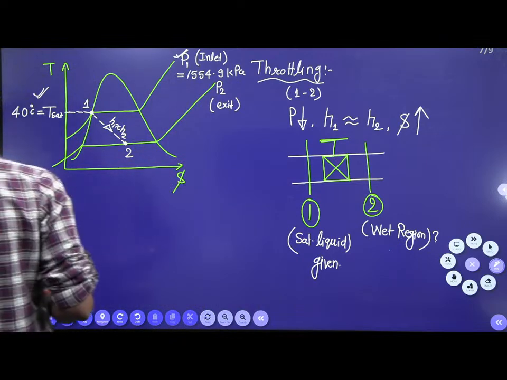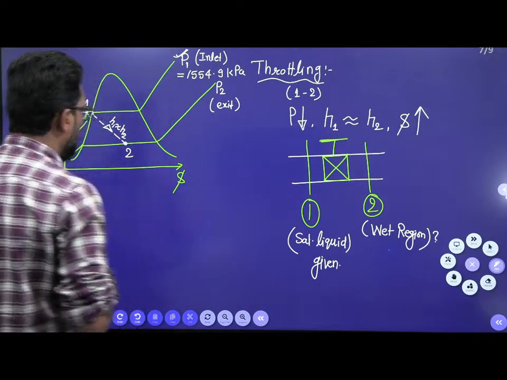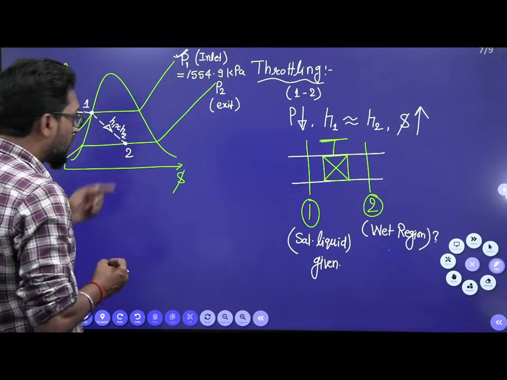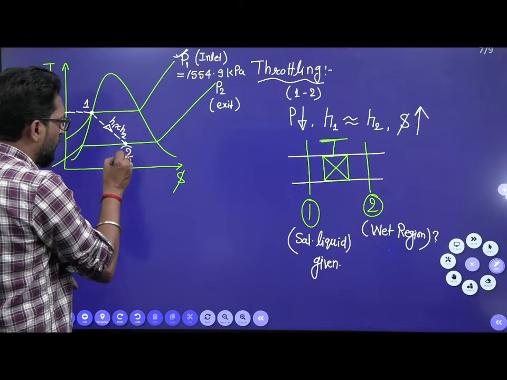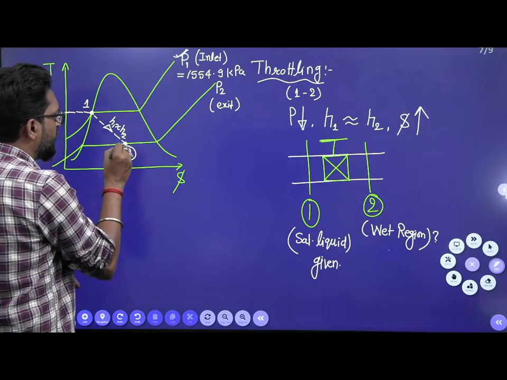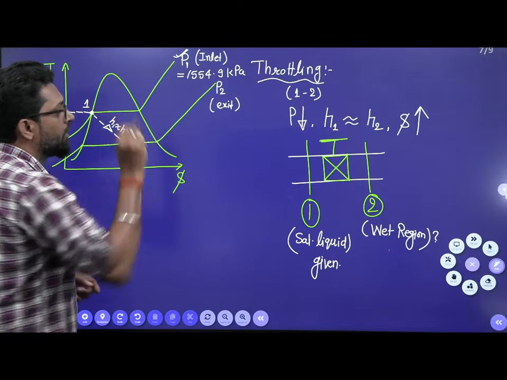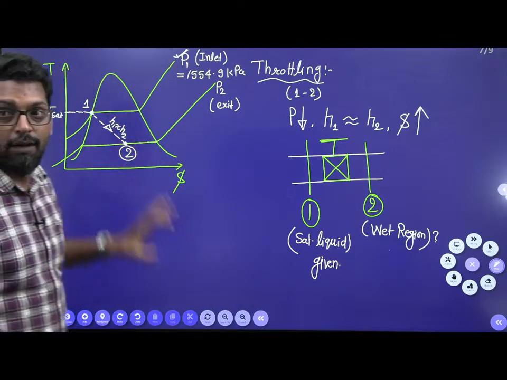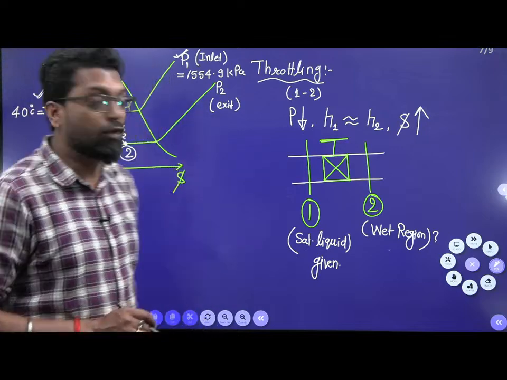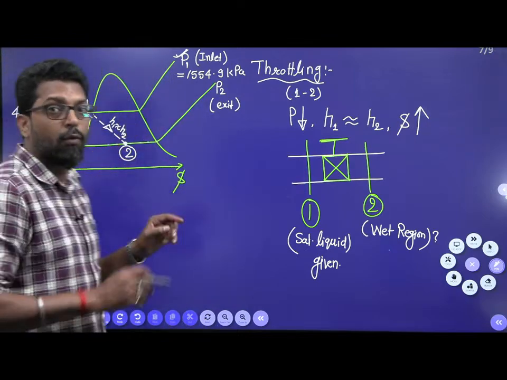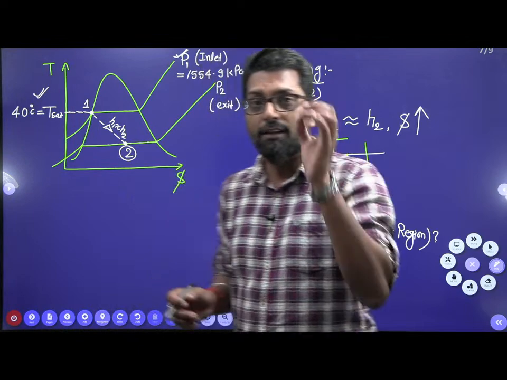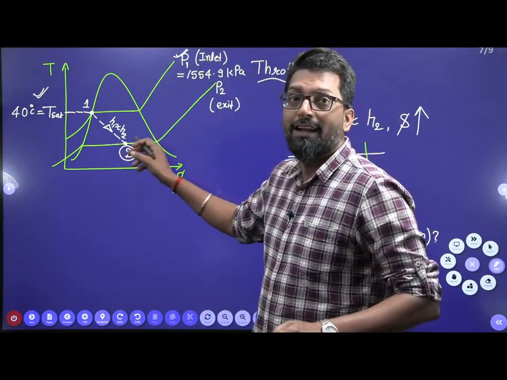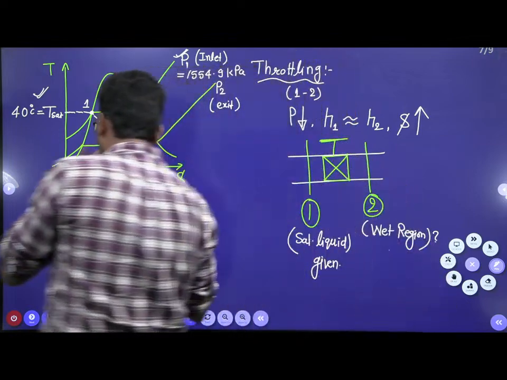First we have to find the dryness fraction. What is the dryness fraction at point 2? How to find it? We have to choose the location of 2. Initially we have a saturated liquid, but the final point we don't know. To define the final point, we need knowledge of the dryness fraction. So how to find the dryness fraction?